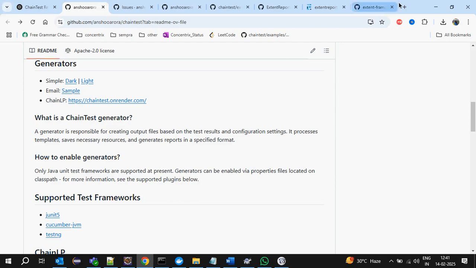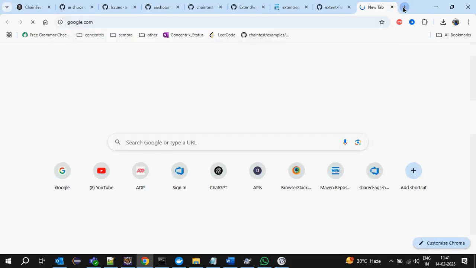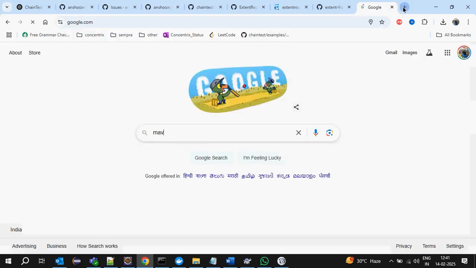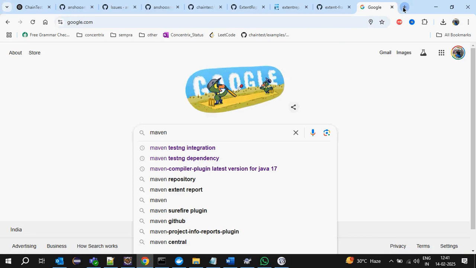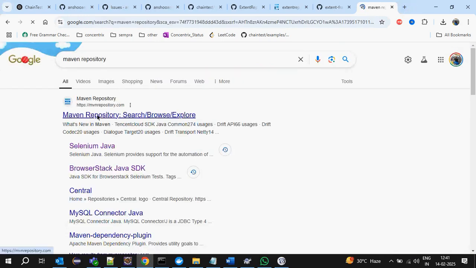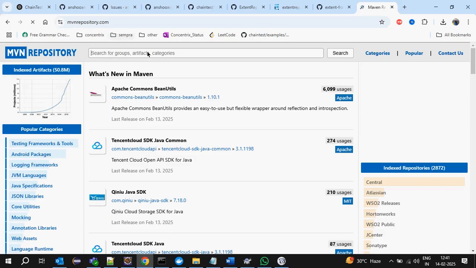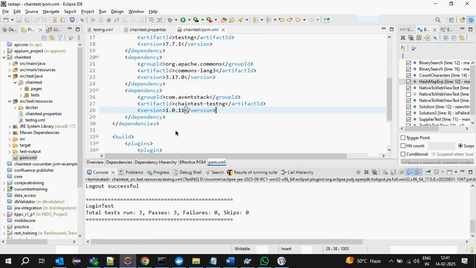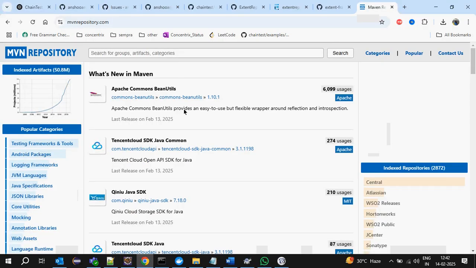How to get that dependency? We can go to the Maven repository, mavenrepository.com, and we can search for that report. ChainTest TestNG. Just search with ChainTest.